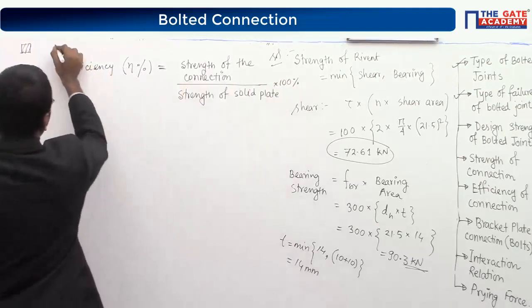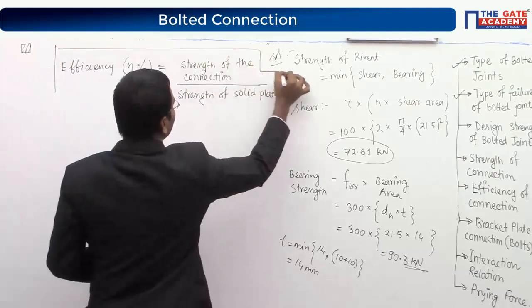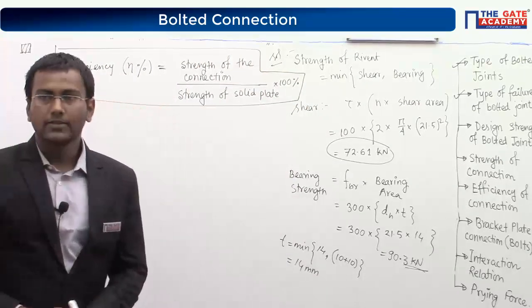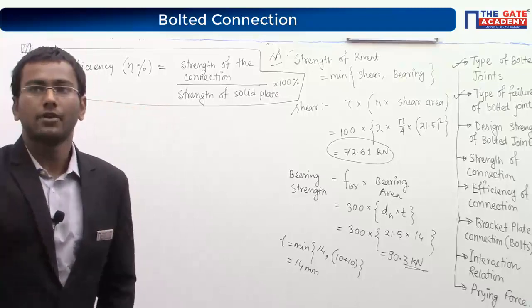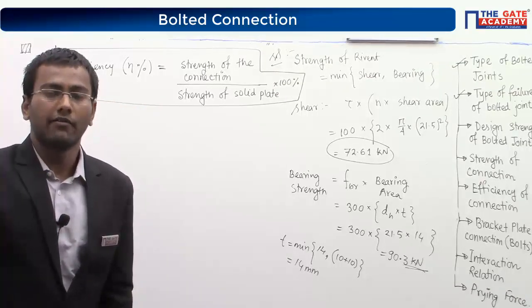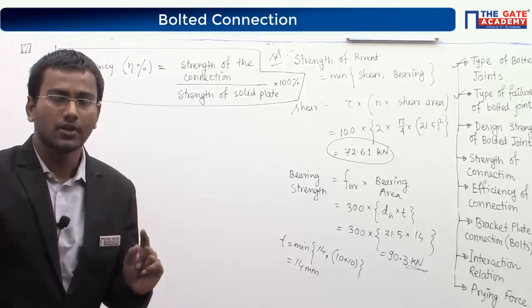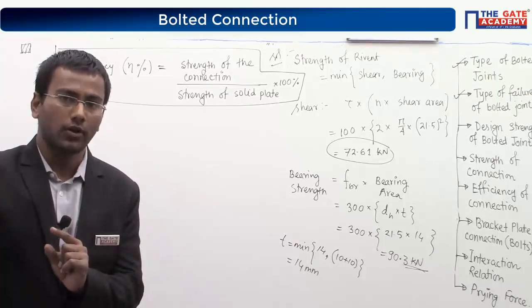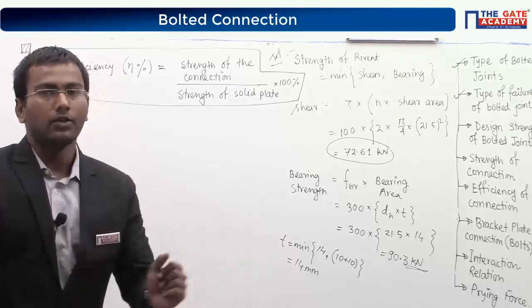This is the efficiency of the bolted connection for plates as well as for the bolts.